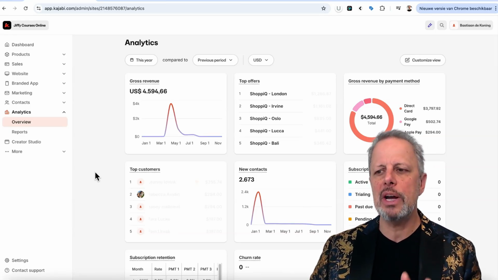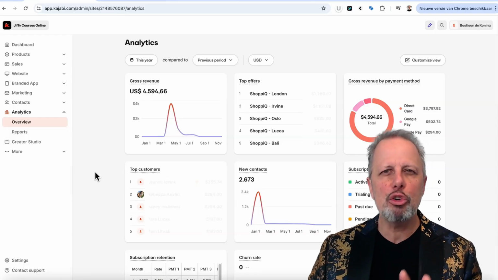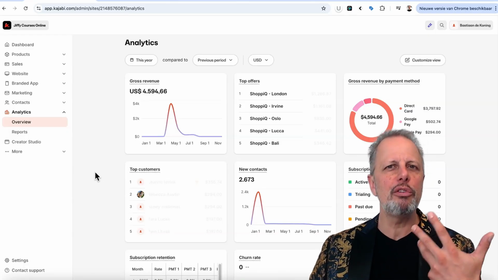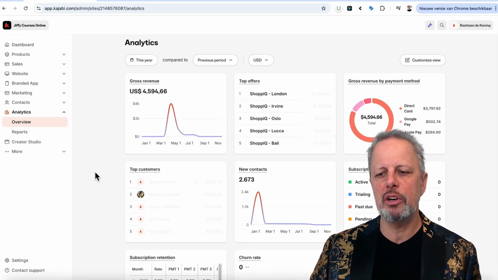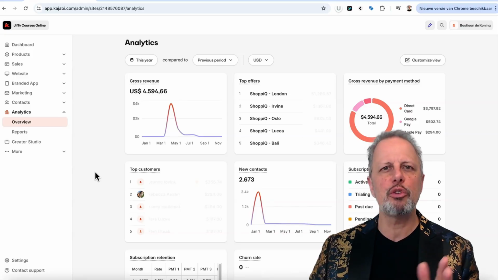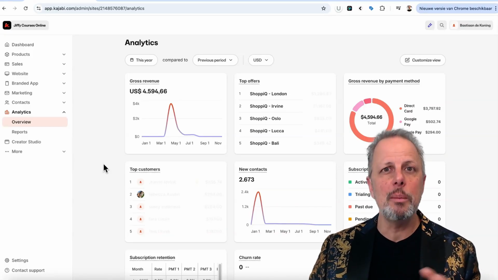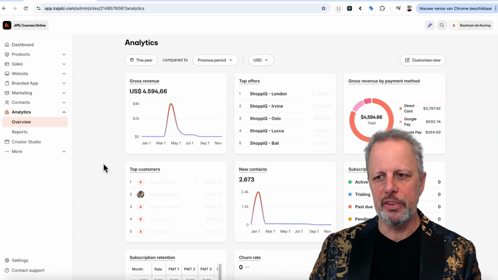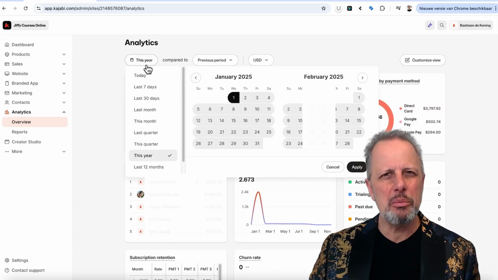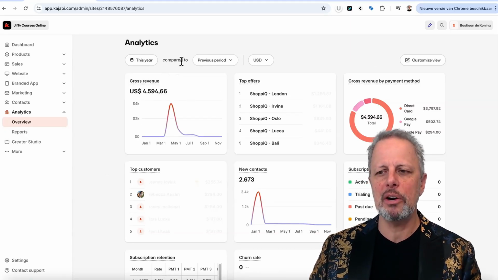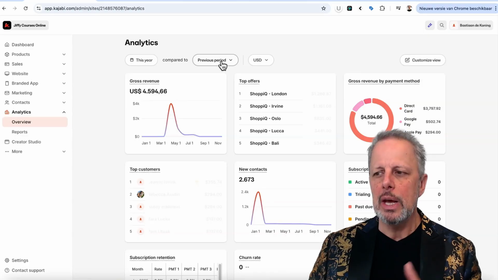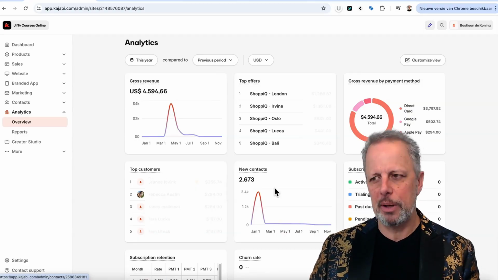And you will find here your revenues and who your top customers are, but also your subscriptions, which subscriptions are doing well, how many people stayed, what your retention rates are. And it's a wonderful way to get in a blink of a moment insights of your business. You can select what time frame you want to have, if you want to have a comparison period to use, but you can also adjust this page.